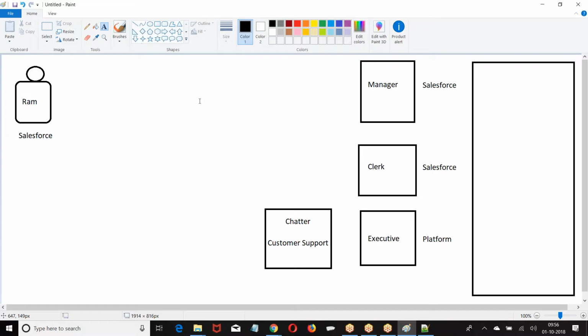Now what is that? You choose the profile in which proper permissions are given according to you. I want this guy to perform everything that is mentioned for the clerk. So first, when you want to create a user, understand what license he requires. Once we give the license, the list of profiles on that license will come. Out of that, choose any one profile and give that to the user. Are you clear about this? People followed? Clear for everyone?